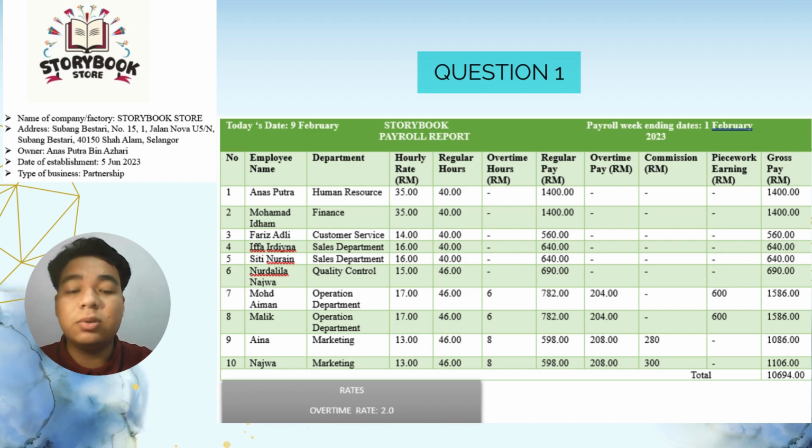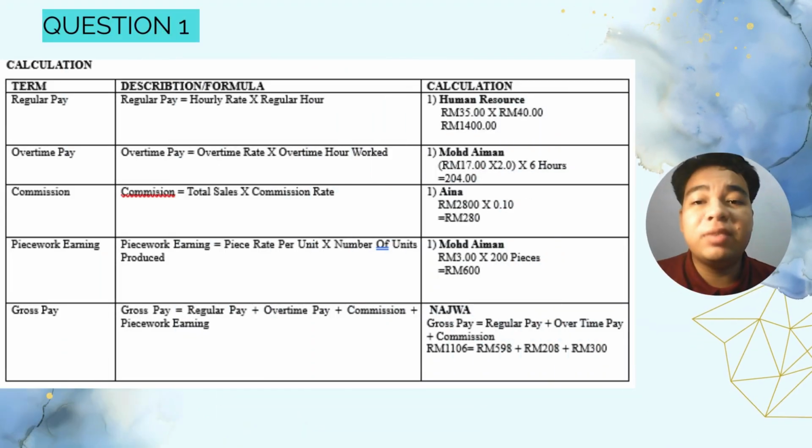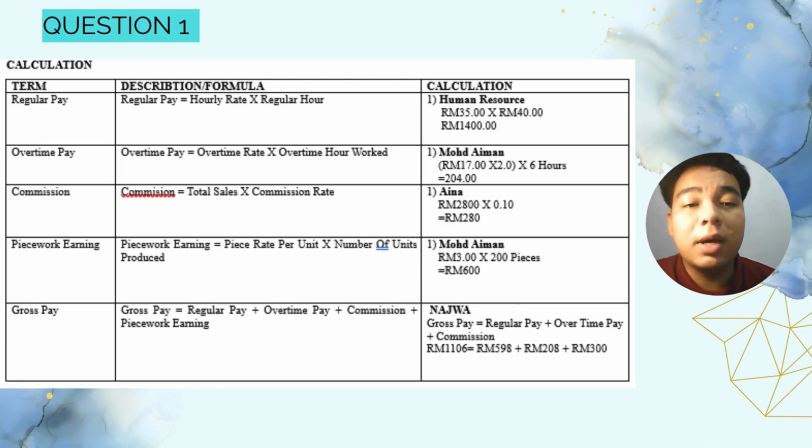The table shows the Storybook payroll report. For question one, for the calculation, regular pay means hourly rate multiplied by regular hours. For example, the calculation is RM35 multiplied by 40 hours and we get 1,400. For overtime pay, it means overtime rate multiplied by overtime hours worked. For example, RM17 multiplied by 2.0 and multiplied by 6 hours and we get 204.